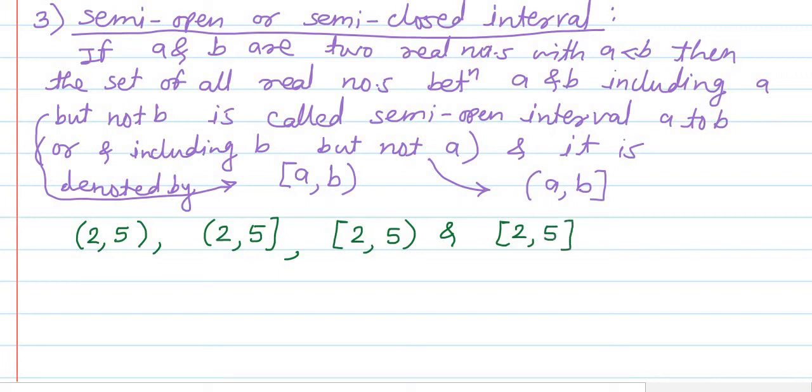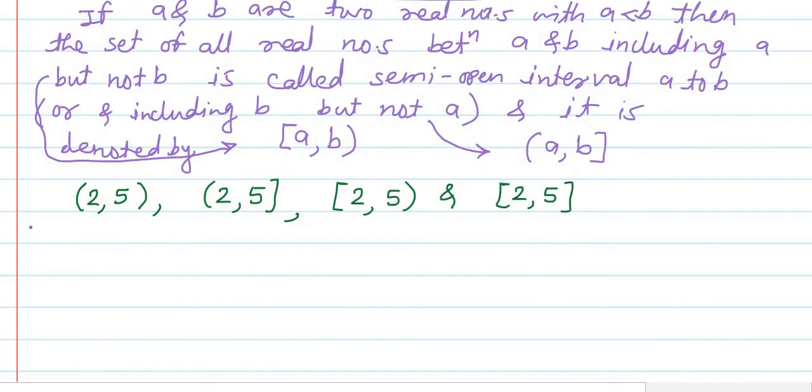Draw these in the same diagram. Suppose A is our set open interval 2 to 5, B is a semi-open interval 2 to 5, C is a semi-open interval 2 to 5, and D is the closed interval 2 to 5. We will draw this on the number line.